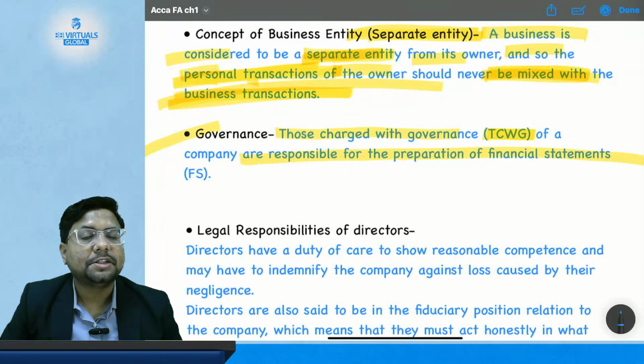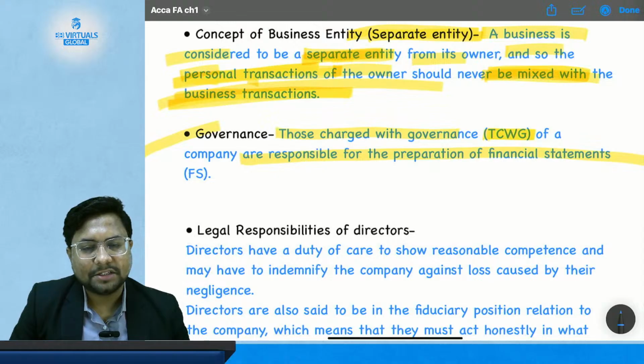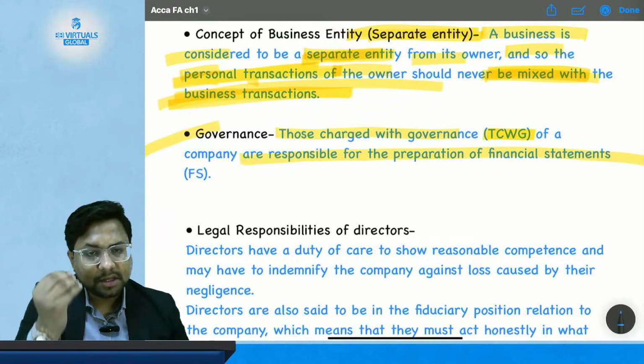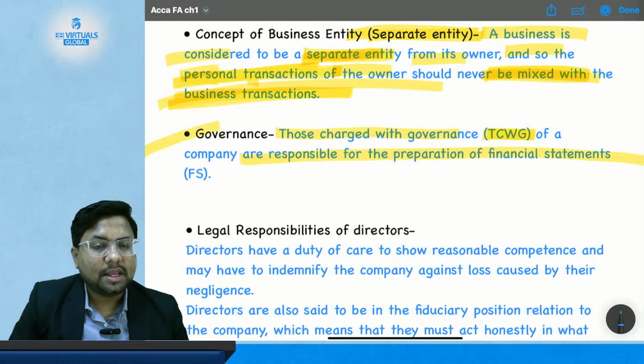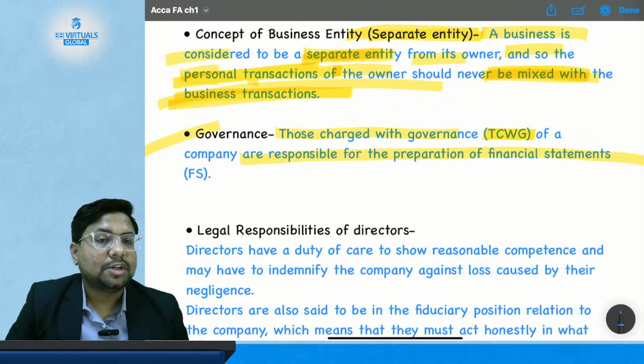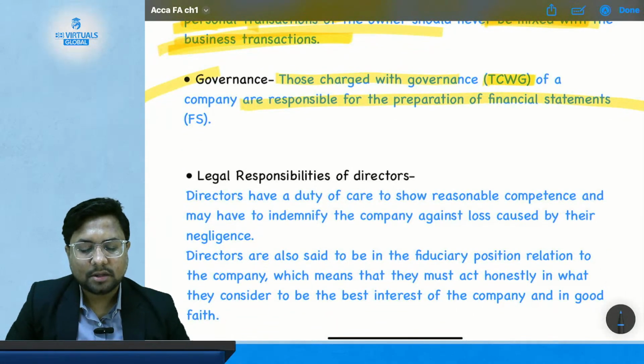So if an MCQ comes to you in the examination asking who is responsible for preparation of the financial statement, it is not owners, it is not auditors, it is not government, it is not professionals. It is the people who are charged with the responsibility of the governance of the company, that are called those charged with governance or TCWG. Okay, so this is the topic regarding the governance.